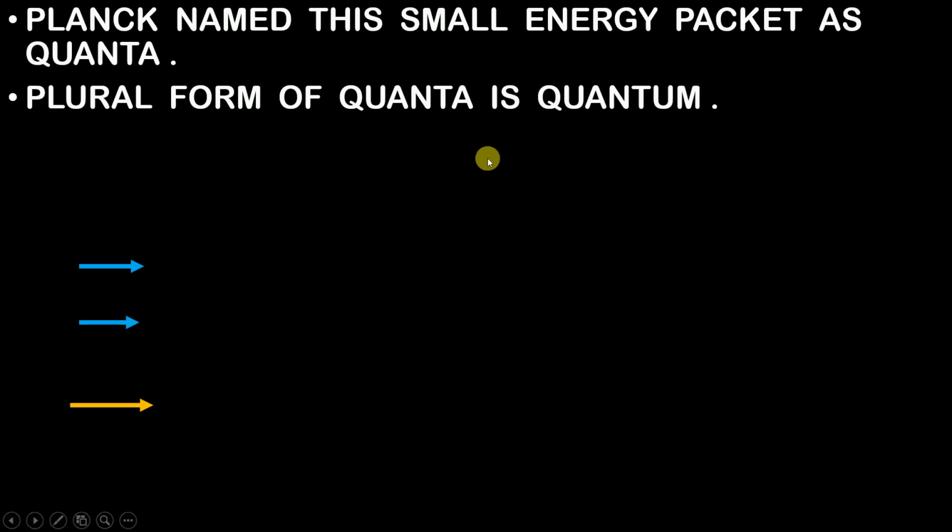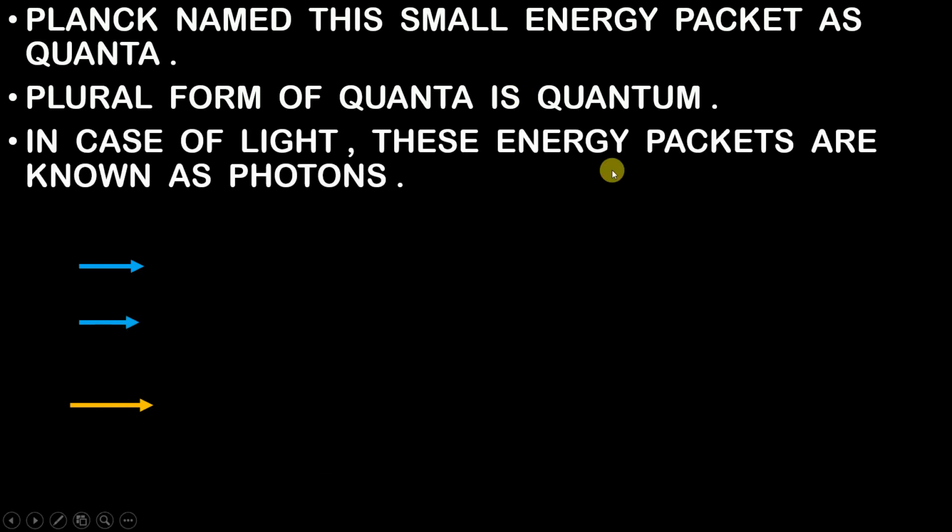Now, only in the case of light, these small energy packets are known as photons. Only when it comes to light are they known as photons. So in short, we can say that quanta is a common name for all radiant energies, and only in the case of light can you call these quanta photons. Okay, am I clear?